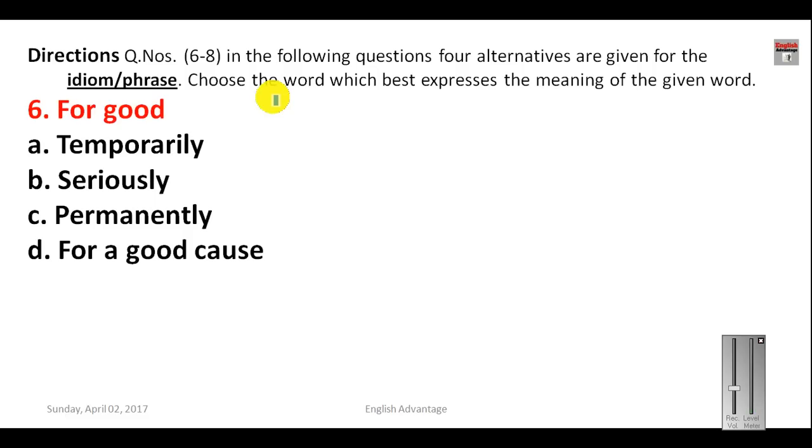Now here we start the second part. What is the meaning of for good? So this is the idiom and phrase part. For good, your options are temporarily, seriously, permanently, and for a good cause. So this question has already come multiple times in different SSC exams. So here your answer will be permanently, because if you are leaving the country for good, it means you are leaving the country permanently. So for good means permanently.